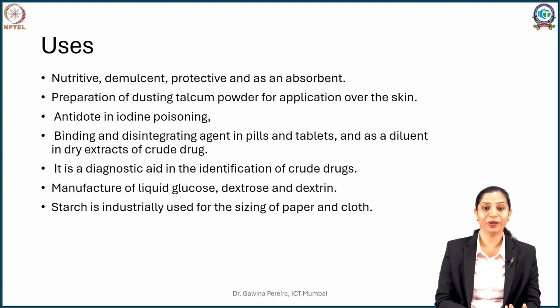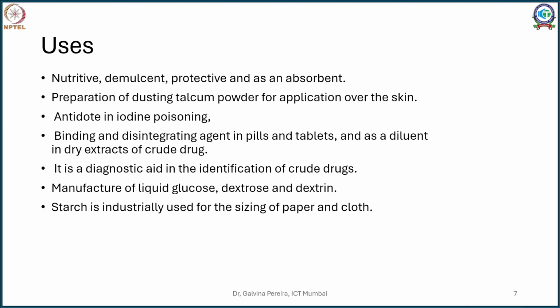It is used to prepare liquid glucose. Once you hydrolyze it, you break it into glucose, and it can be converted into dextrose and dextrins with the help of microorganisms. It is also used in industry for sizing paper and cloth. So these are many but still limited uses of starch put together.